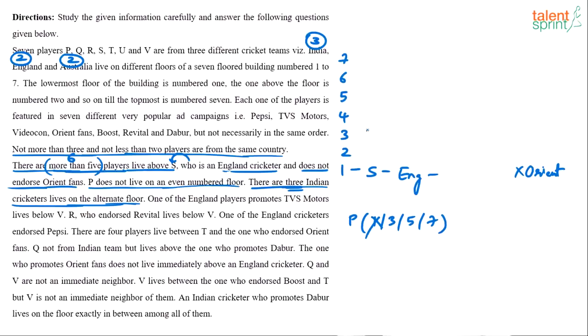If you can figure out whether it is 2, 4, 6 or 3, 5, 7, I think a lot of simplicity will come in, right? But then we don't know as of now. So we'll live with that point. Just remember there are 3 Indian players who live on alternate floors, either 2, 4, 6 or 3, 5, 7.